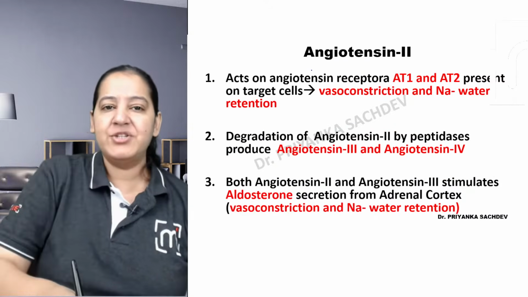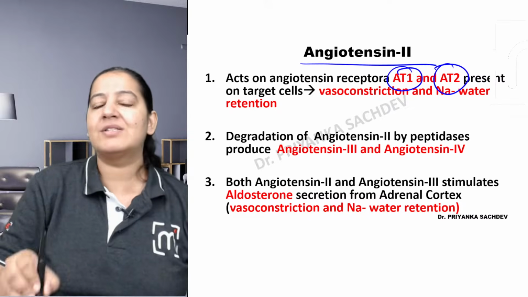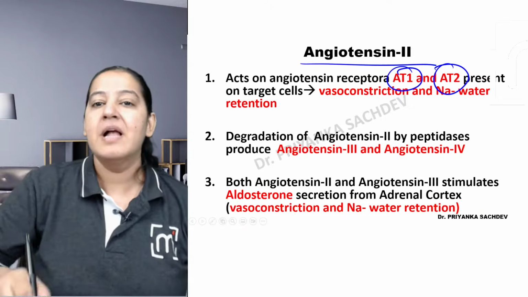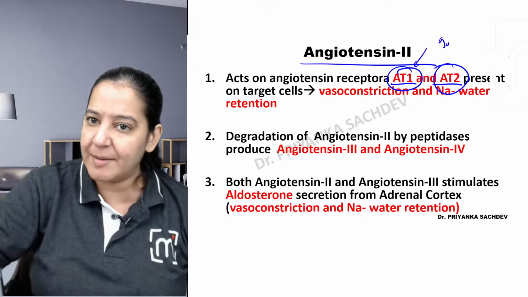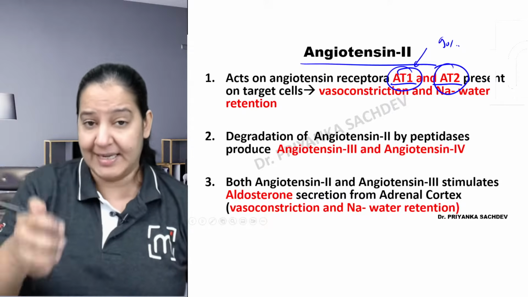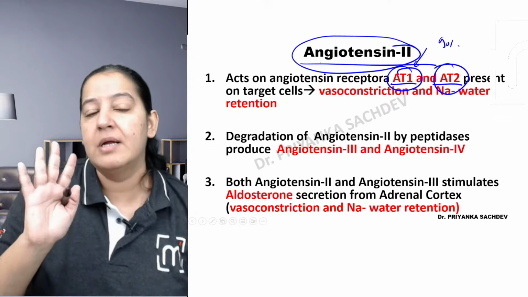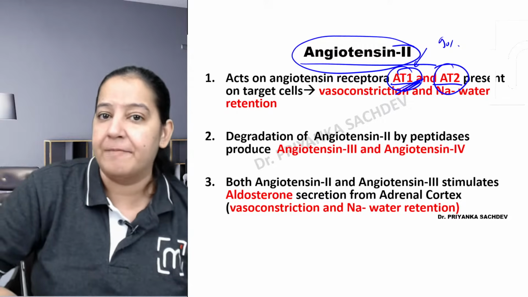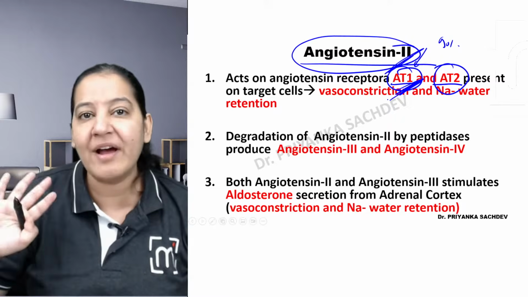Now this angiotensin 2, after coming in the blood, will go to 6 organs. On the 6 organs, it has receptors, right? AT1 and AT2, two types of receptors. Mainly 90% of receptors are AT1. Now don't get confused, listen to what I am saying. Angiotensin 2 has receptors on 6 organs. The name of the receptor is AT1. Angiotensin 2 के receptor का नाम है AT1. 1 और 2 में confuse मत होना.